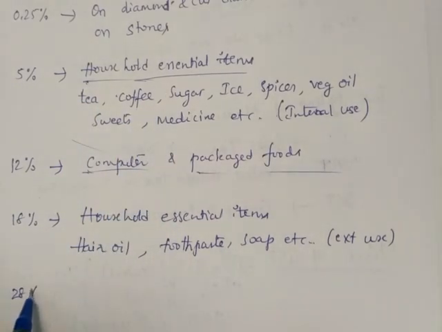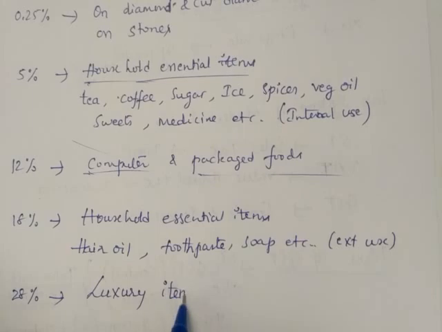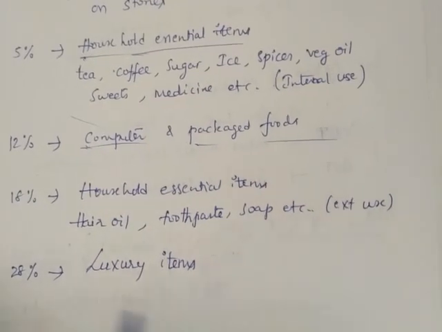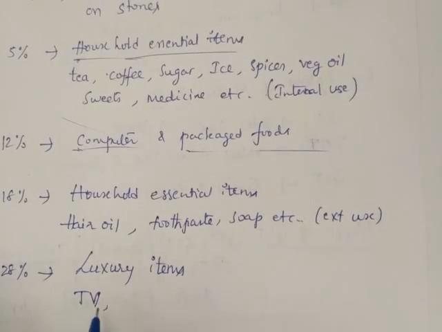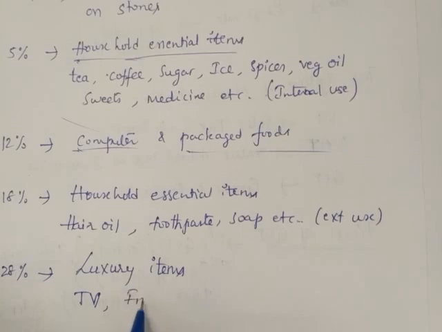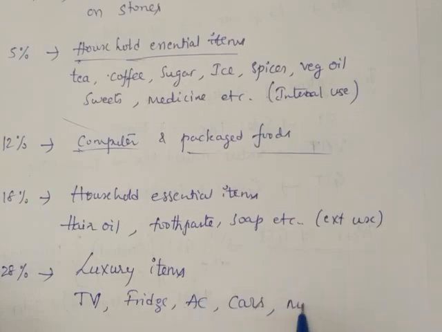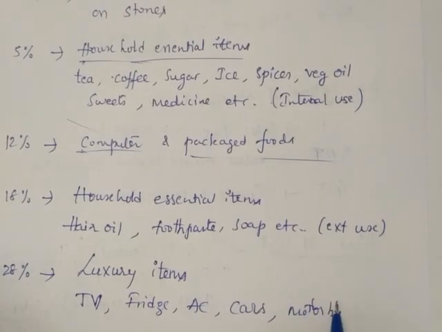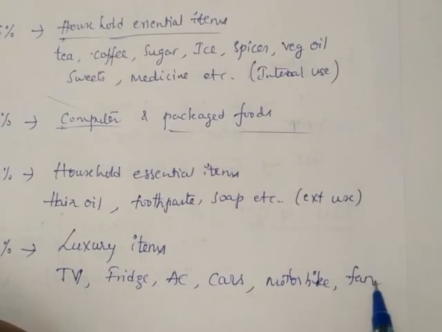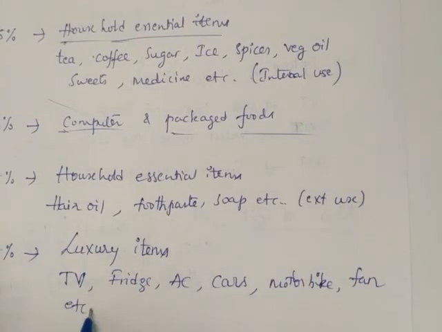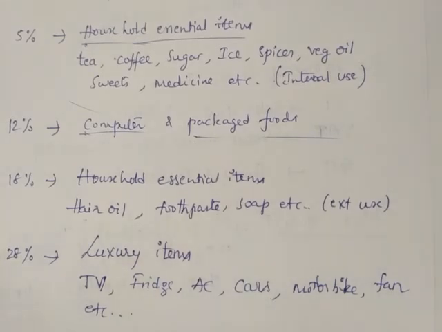The last slab is the 28% slab. The 28% slab has luxury items. On luxury items, they are charging 28%, like TV. TV is not a basic necessity; it is for our entertainment. TV, fridge, AC, cars, motorbike, fan, etc. come under the 28% slab.